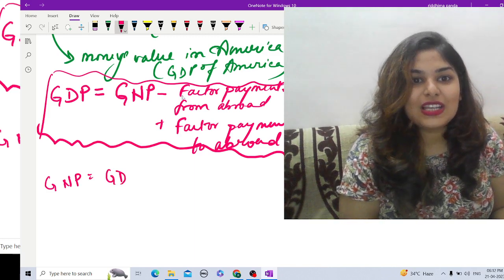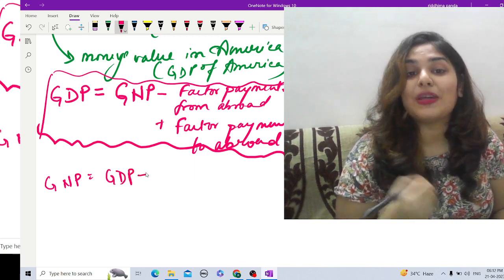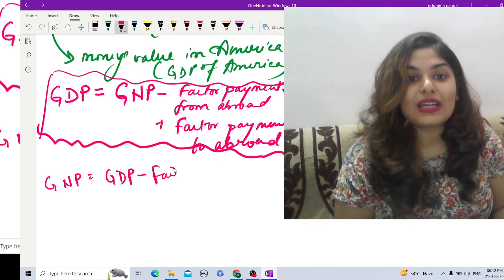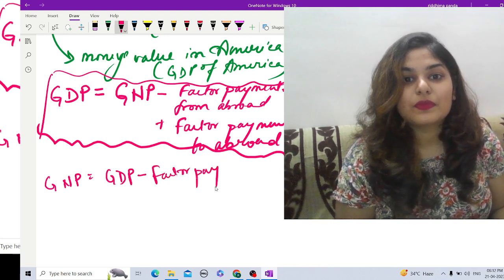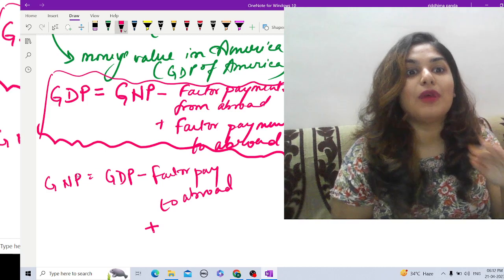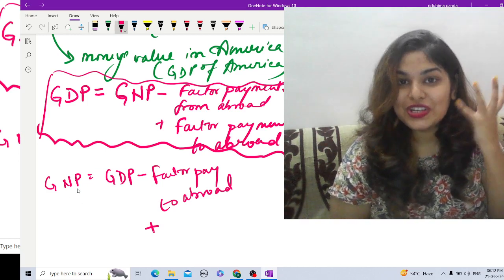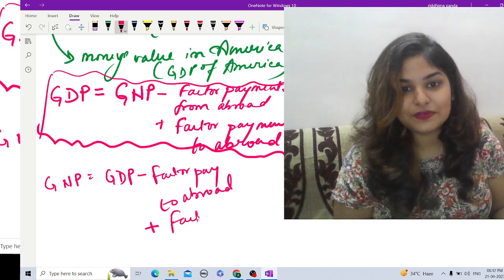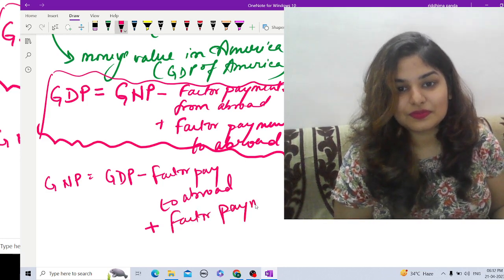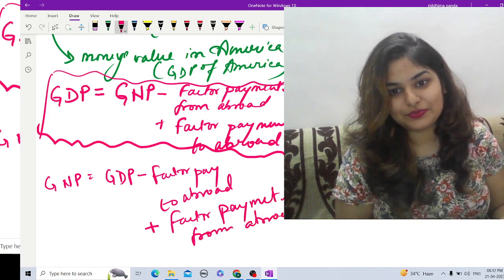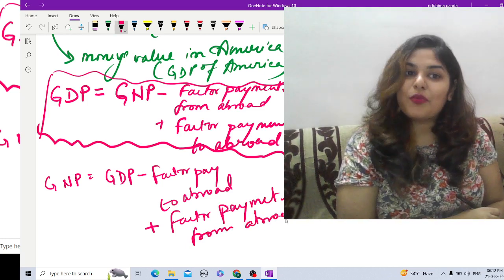This will now become minus, because I have to subtract the payments to abroad. So GDP minus factor payments to abroad, plus I have to add the factor payments from abroad, that is the domestically owned factors of production, labor or, let's say, capital. So factor payments from abroad. So this is our formula of GNP.